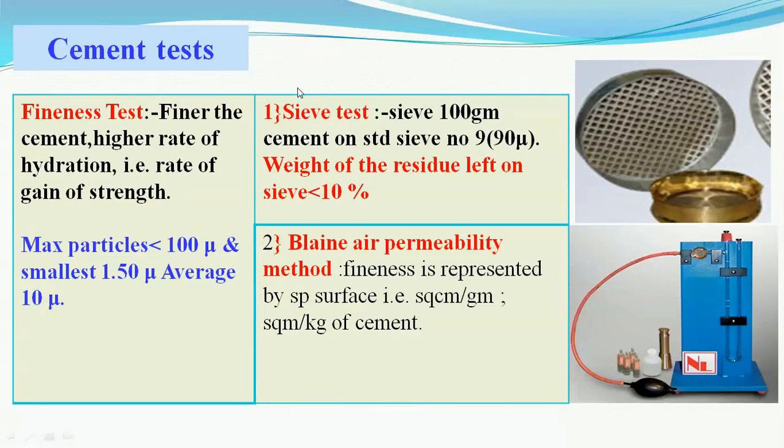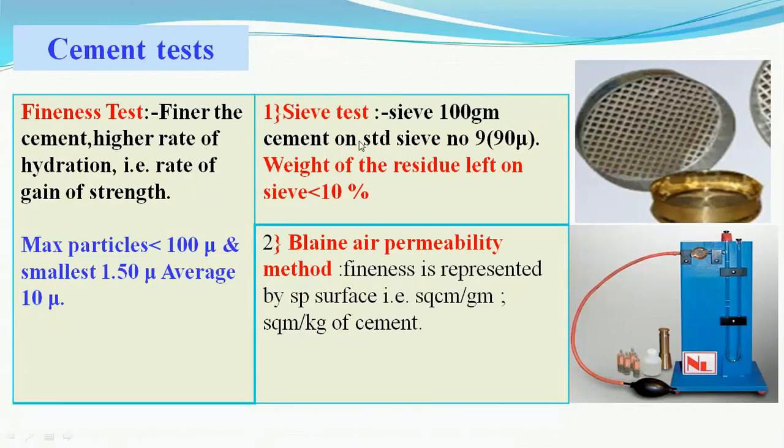The first is the sieve test, wherein cement is sieved through a 90 micron sieve, and it is expected that the percentage retained over the sieve should not be more than 10%. But I assure you friends that nowadays the cement is of such good quality that 0% is left over the sieve. So what is the second test then to know the fineness?